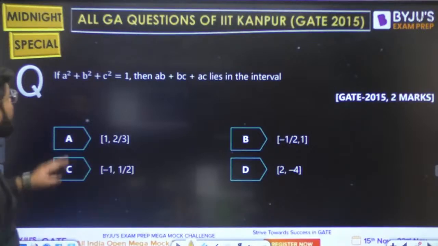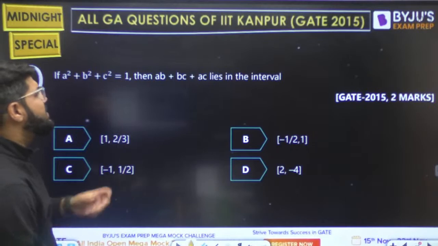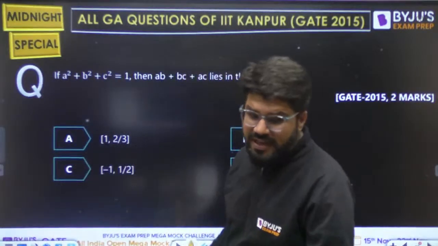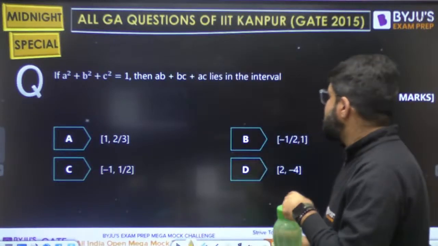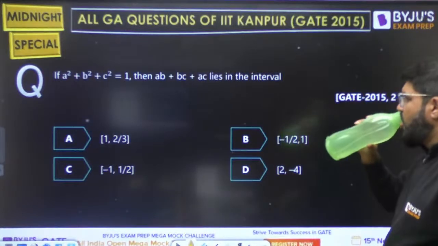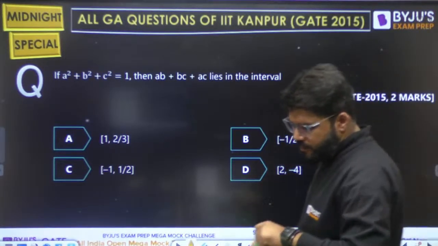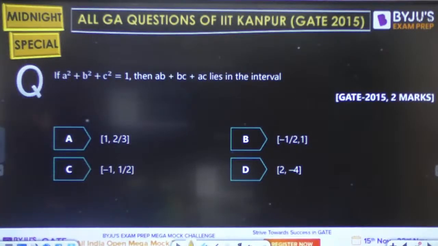Next one, guys. If a square plus b square plus c square is 1, then what is the value of ab plus bc plus ac? What is the value of it? Not exactly the value. It lies in what interval? ab plus bc plus ac lies in what interval? Tell me.